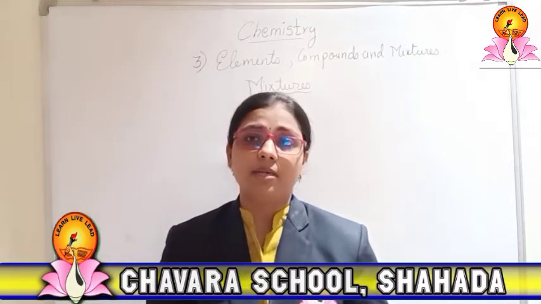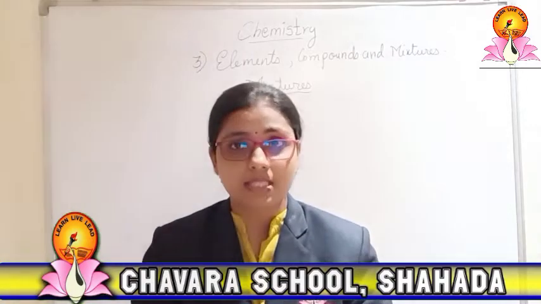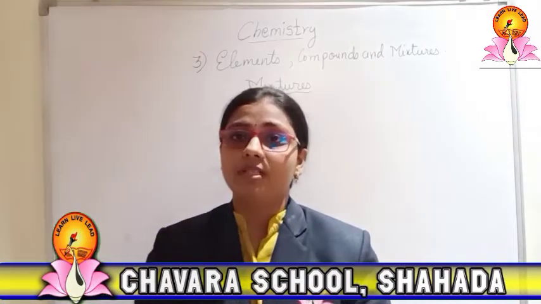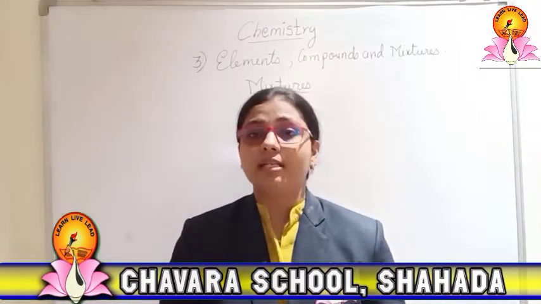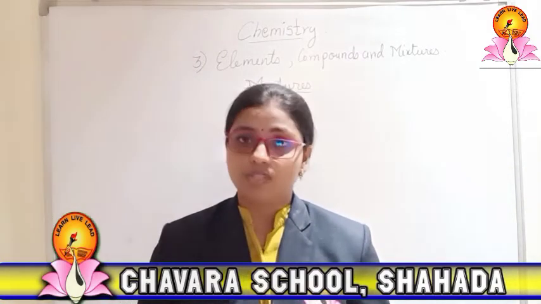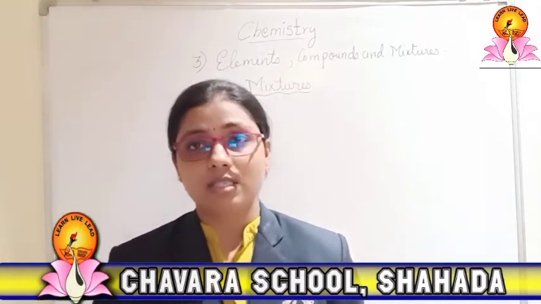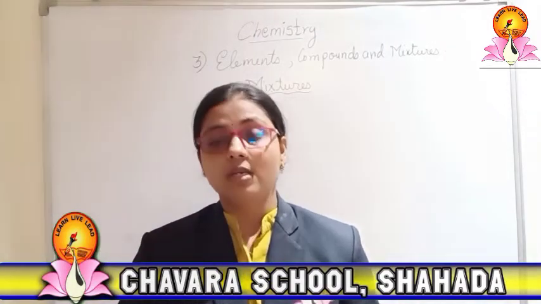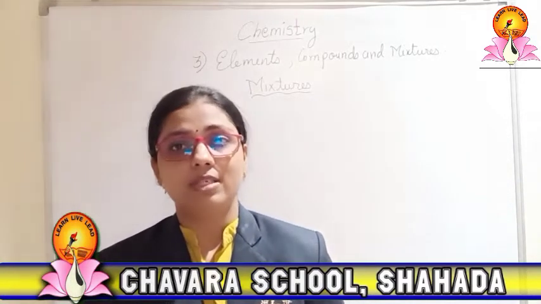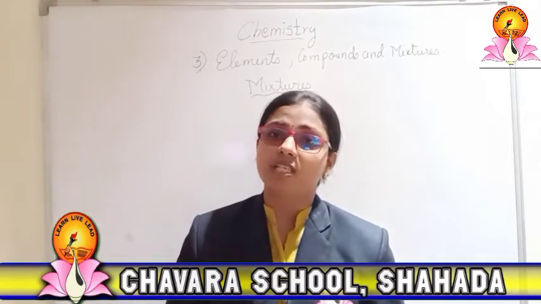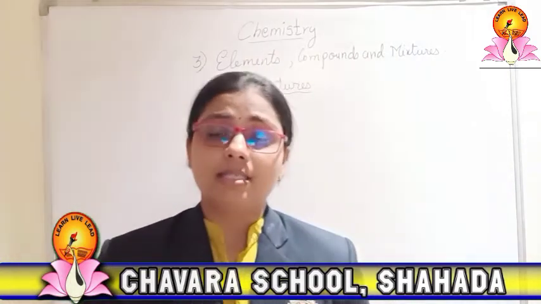A mixture is a type of matter which is a combination of two pure substances. So it can be a combination of two compounds or any pure substances. It may occur in the homogeneous form or heterogeneous form. As we know, pure substances are always homogeneous, but a mixture is always an impure substance, and it can be a homogeneous as well as a heterogeneous mixture. It may occur according to the condition. So this is about the mixture.